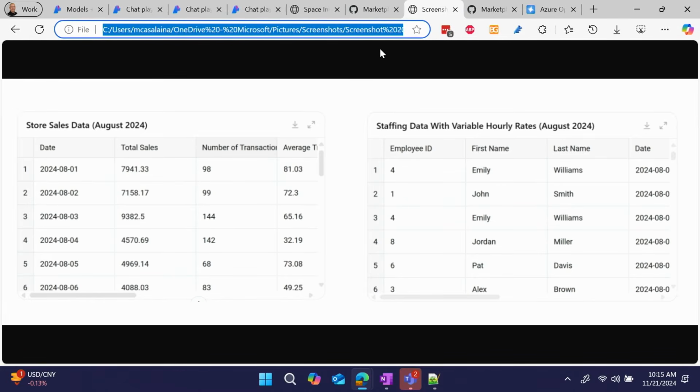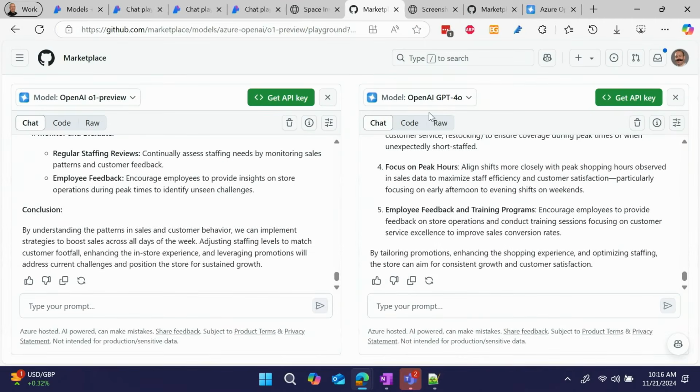Now, what is this data set? Well, I was meeting just recently with a retail customer. It's a major retailer. I'm sure you know them. And they showed me some of their data from a single store. Now, this, of course, is not exactly that data, but it's patterned directly after it. So we have our single store sales data for the month of August 2024. And we also have, again, a disparate data set for that store. On the right-hand side, we have the staffing data for that same month. So these are the people, not real people's names, of course, that were working shifts at that store. And so the task is for our O1 model, or GPT-4o, to find correlations in this data set.